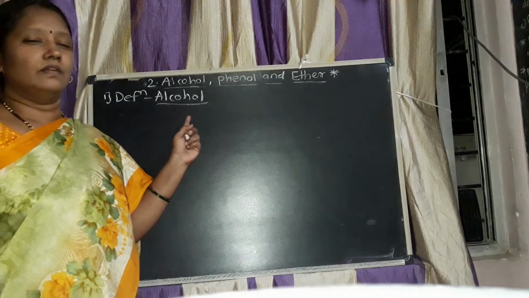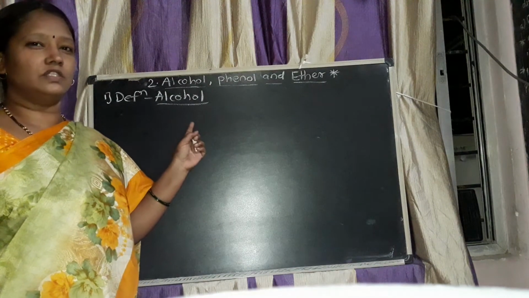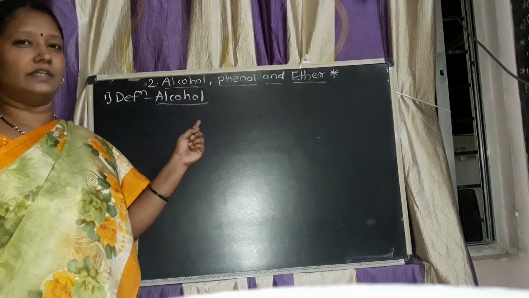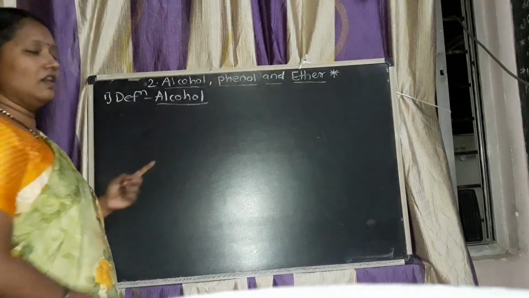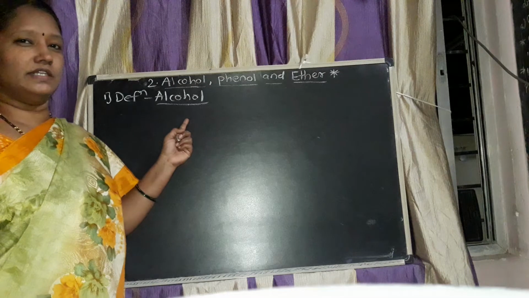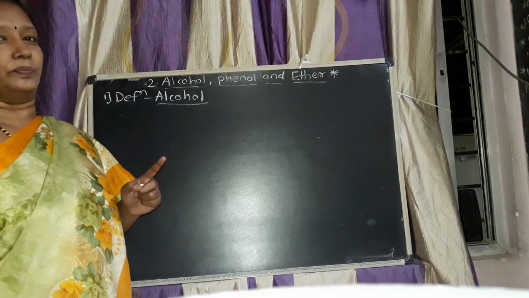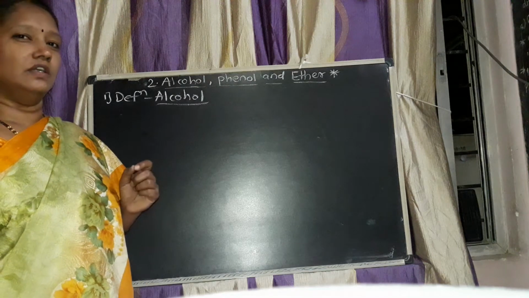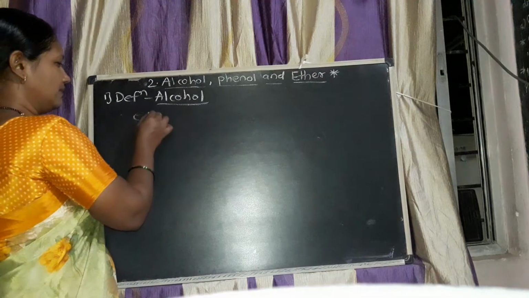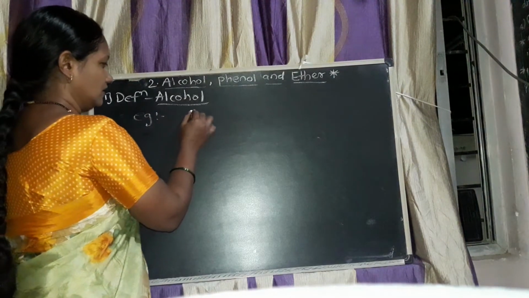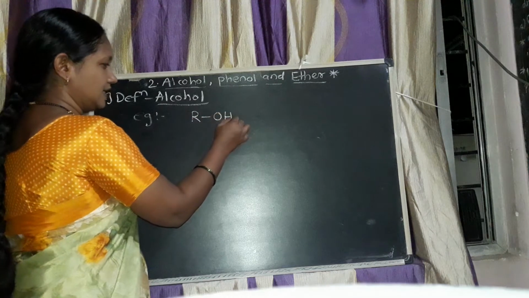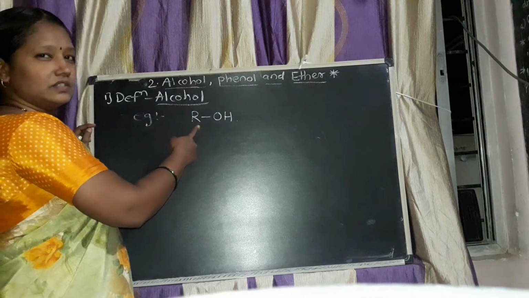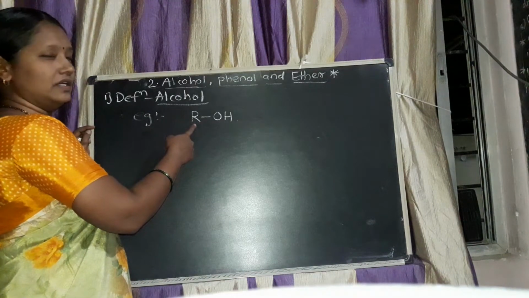In alcohol, the hydroxyl group is attached to a saturated carbon atom. Alcohol is an organic compound in which the OH group, the hydroxyl group, is attached to an aliphatic saturated compound. For example, ROH is an alcohol. In this, the hydroxyl group is attached to a saturated aliphatic carbon atom.